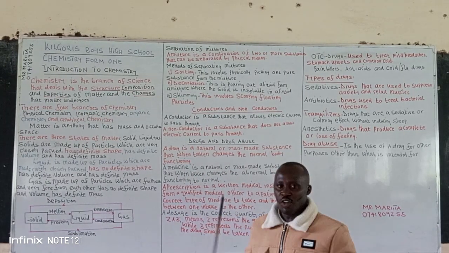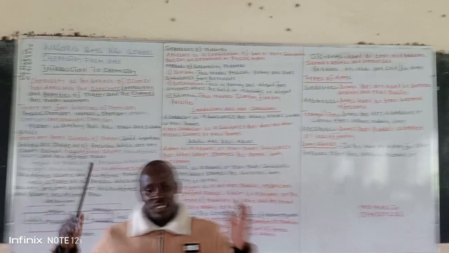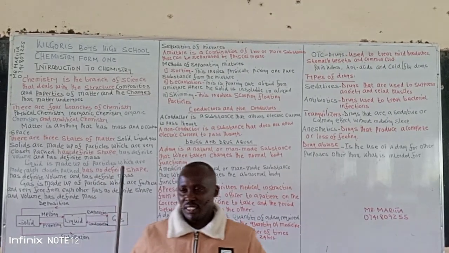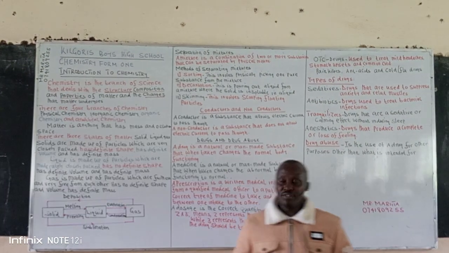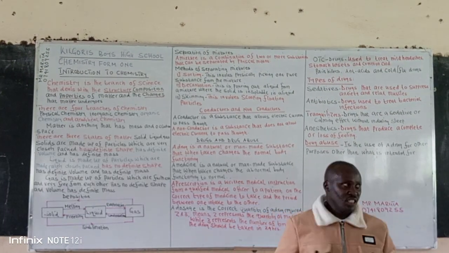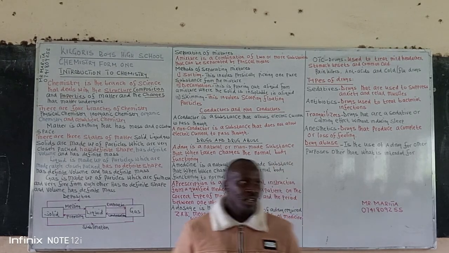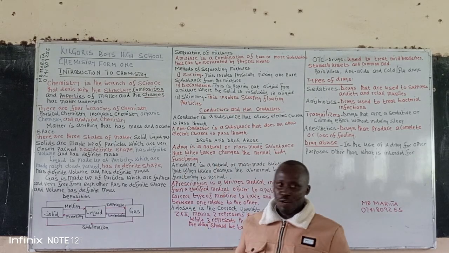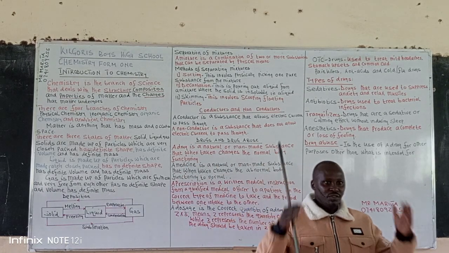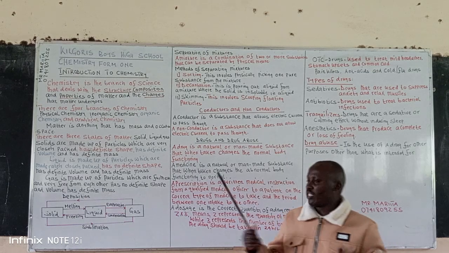So in the definition of chemistry, you need to come with the correct terms. The definition must be well defined, with the correct spelling, and also the correct terms which are used in this definition. So in any question which requires you to define, you either score 1 mark or you lose a full mark, because the definition must come out very clear. If you are required, for example, to define what is chemistry.